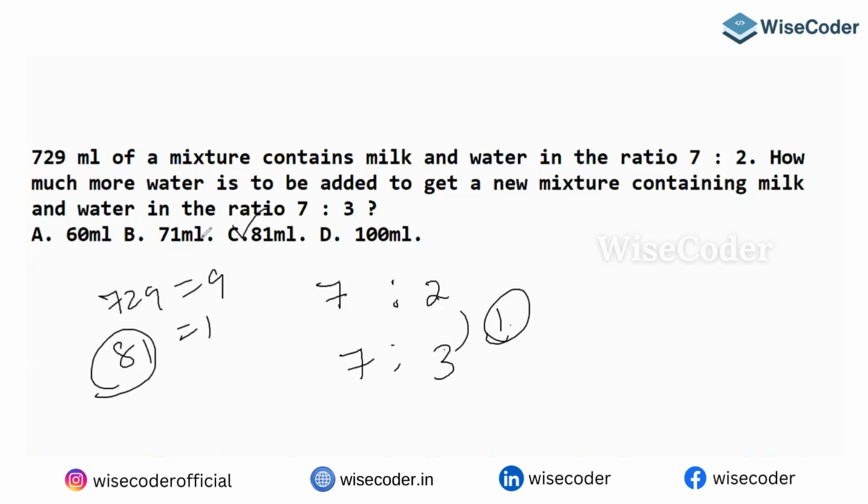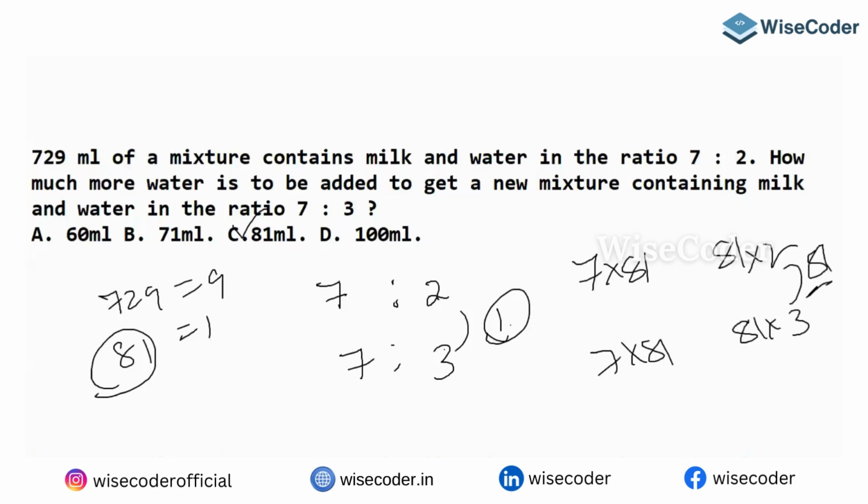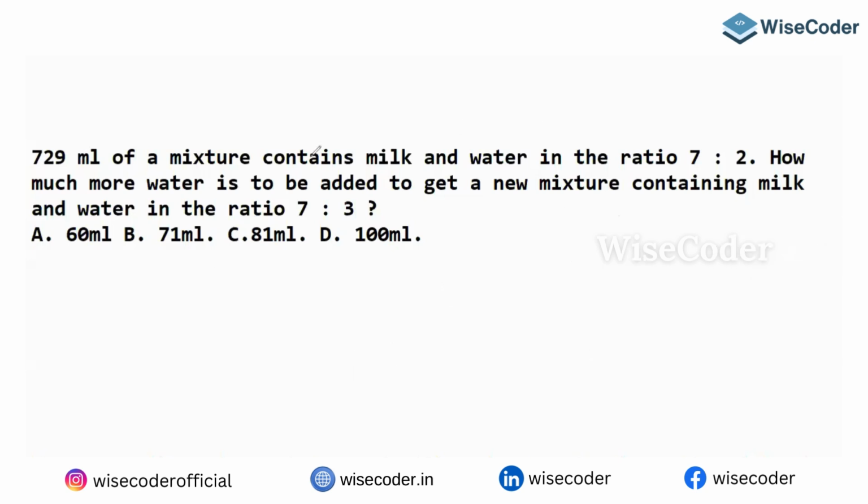Don't calculate anything. That's it. Otherwise, you have to multiply 7 into 81 and here 81 into 2. Then you will have 7 into 81, 81 into 3. Again, you will get only 81 extra, right? Yes or no? So this is how you can get your answer very easily. Okay, let's try to solve the next question.